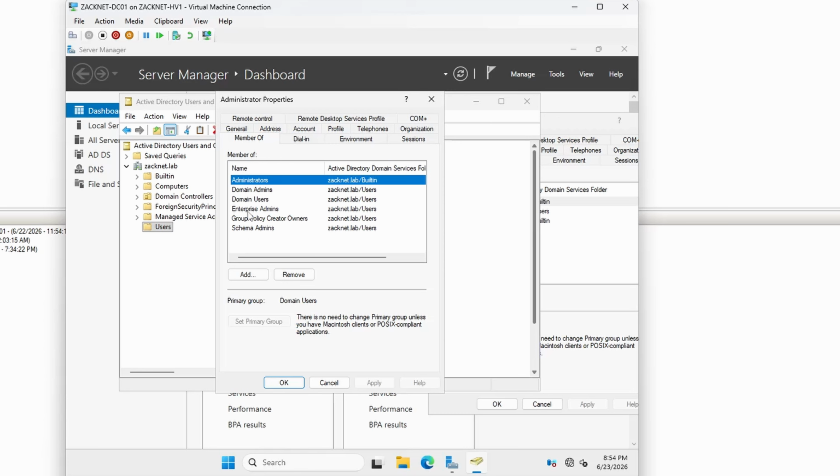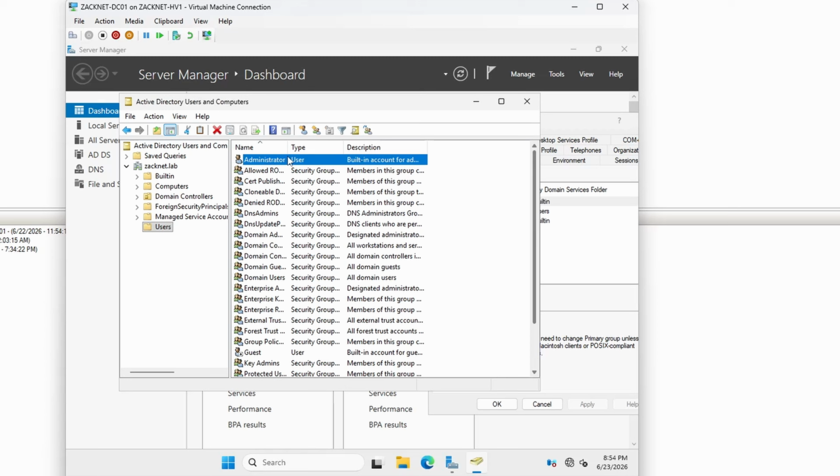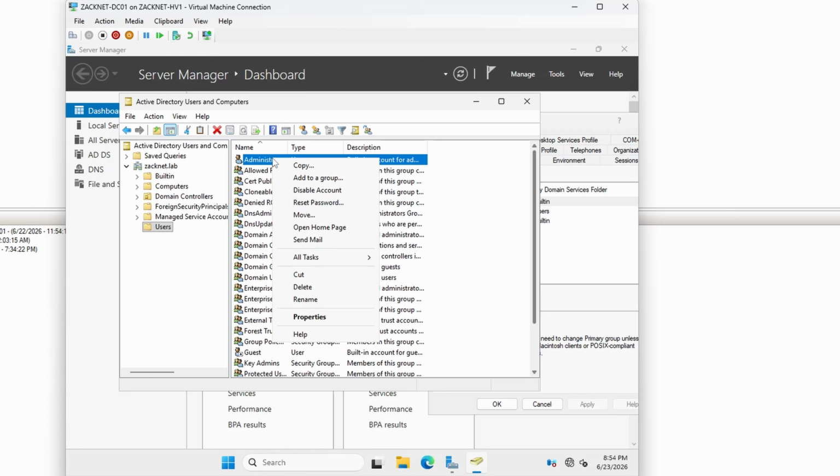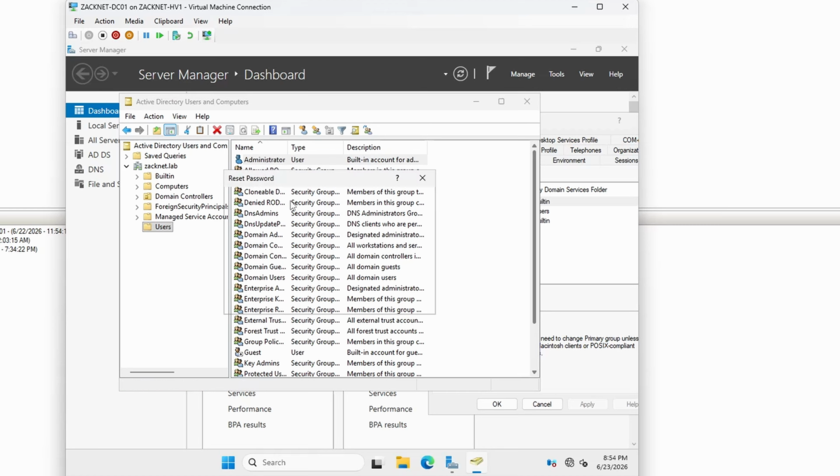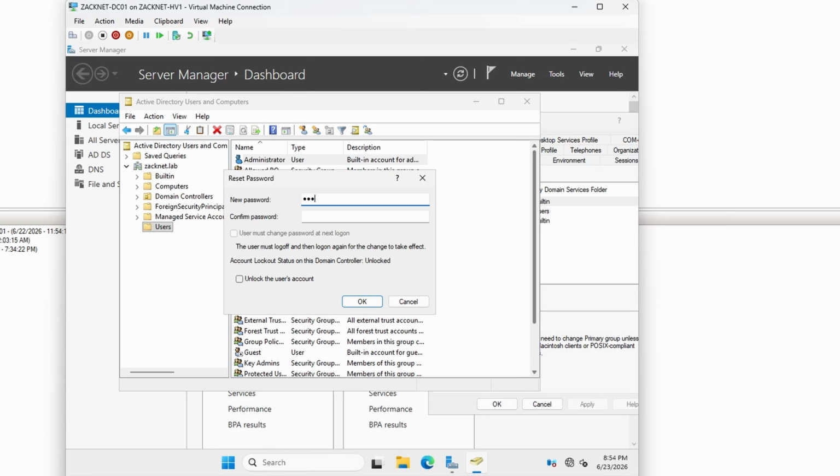It's a schema admin. And this is like the super admin account. Okay. So I'm going to probably use this administrator account and assign this. So let's go ahead and do a reset password on this guy. And then looks like the account is unlocked, so it is active.